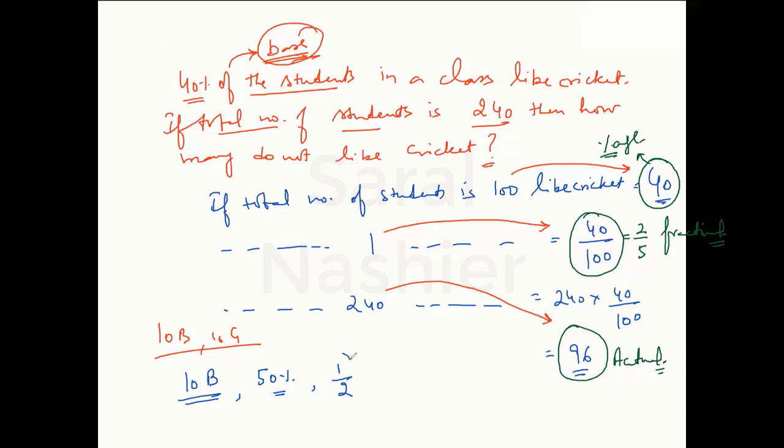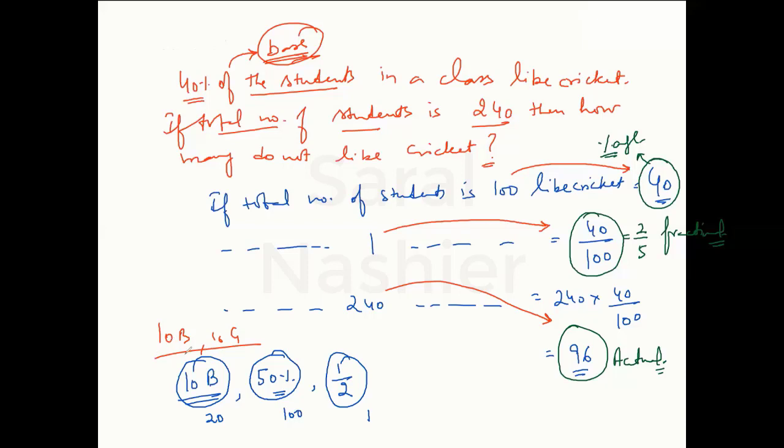When you say half of the class, you are assuming the class as 1. When you say 50% of the class, that means you are assuming the class as 100. That is 50 boys out of 100. When you say there are 10 boys, you are taking the class as 20 because there are 20 kids in the class. Here 20 is the actual base, 100 is the percentage base, and 1 by 2 is the fractional value, which is on a base of 1.